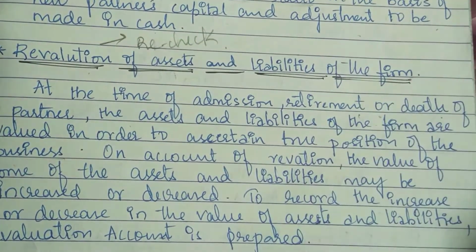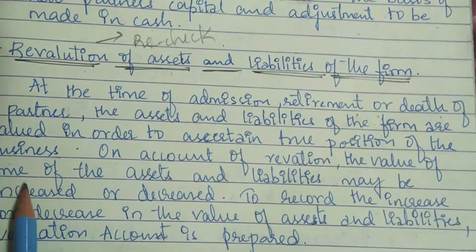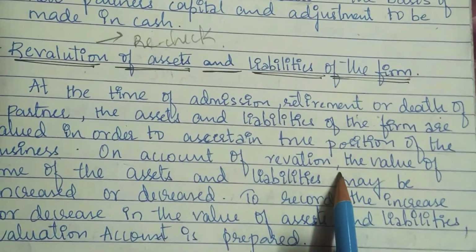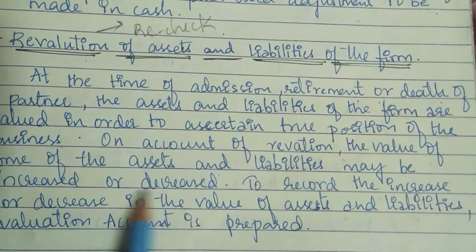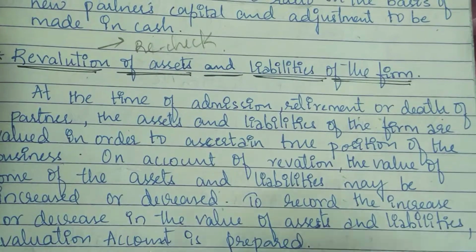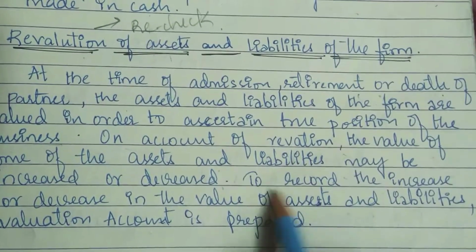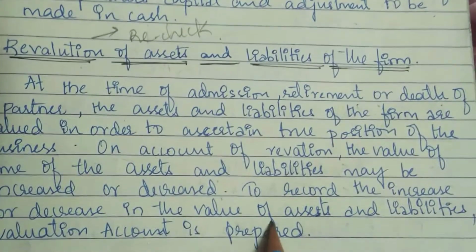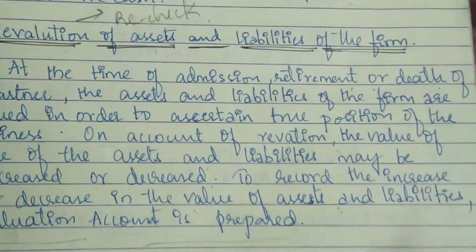The revaluation of assets and liabilities is made. On account of revaluation, the value of some of the assets and liabilities may be increased or decreased, maybe because of the market value. To record the increase or decrease in the value of the assets and liabilities, revaluation account is prepared.